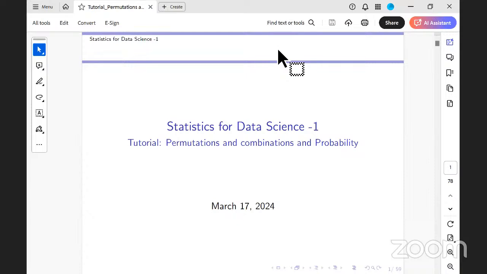Good evening, everyone. Today's session, as Prashant has said, would be a revision session on the concepts of probability. We'll start with permutation and combination, and we'll understand basic concepts of probability.